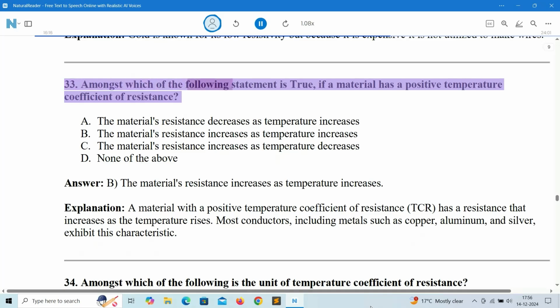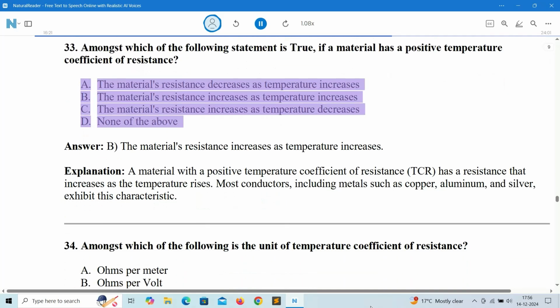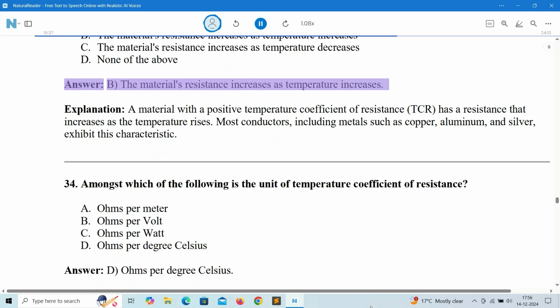33. Amongst which of the following statement is true, if a material has a positive temperature coefficient of resistance? A. The material's resistance decreases as temperature increases. B. The material's resistance increases as temperature increases. C. The material's resistance increases as temperature decreases. D. None of the above. Answer: B. The material's resistance increases as temperature increases.